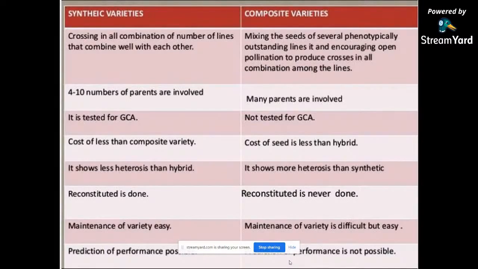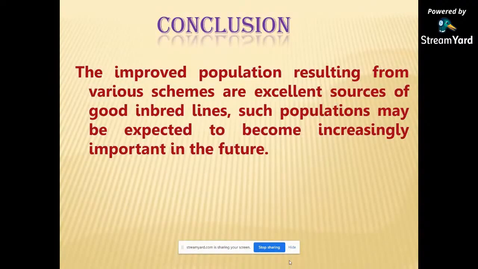Cost of synthetic is less than composite variety. The cost of the seed is less than hybrid, and it shows less heterosis than hybrid, and it shows more heterosis than synthetic. In synthetic, reconstitution is done. In composite, reconstitution is never done. The maintenance of synthetic variety is easy and maintenance of composite variety is difficult. In conclusion, the improved populations resulting from the various schemes are excellent sources of good inbred lines. Such populations may be expected to become increasingly important in the future.